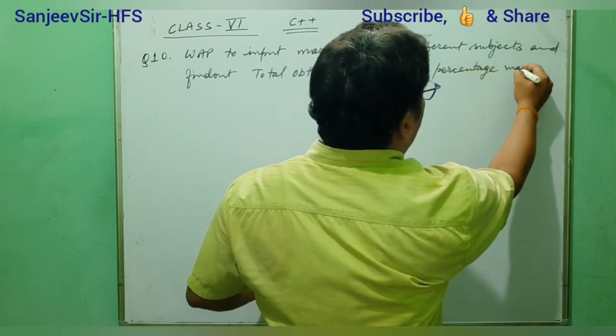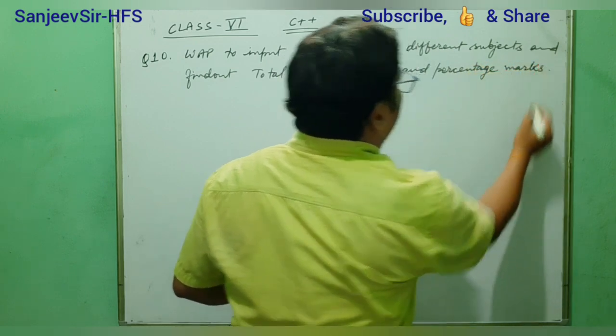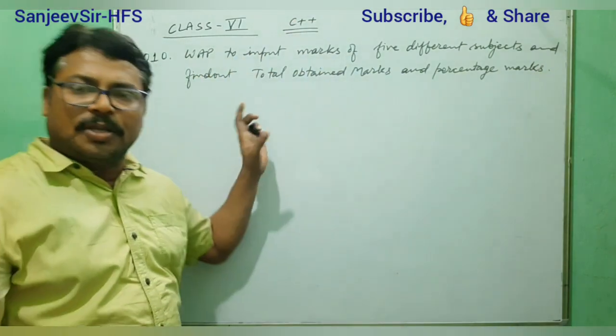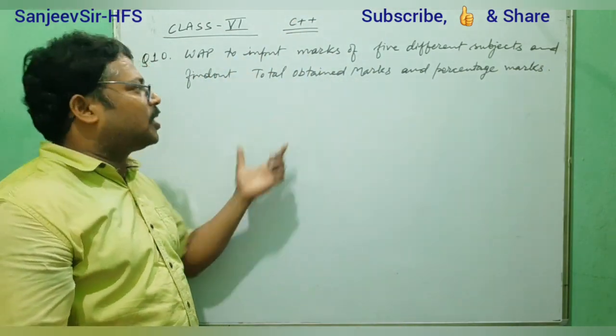Okay, so we first understand the question and the concept, how we can solve it and what we need in a program.